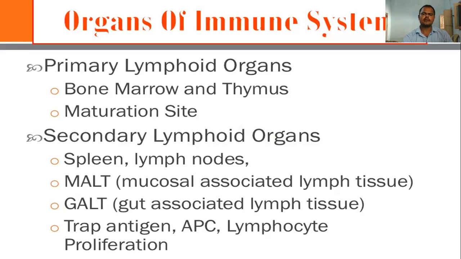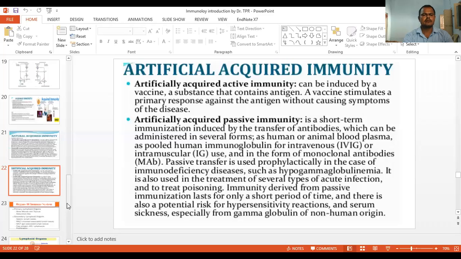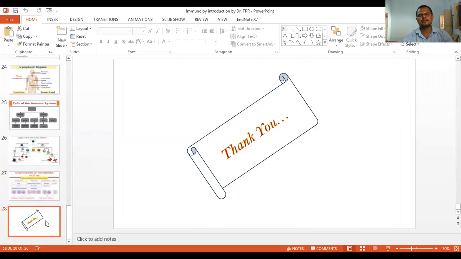And lymphoid organs. So these are the two systems, innate immunity and acquired immunity. Today we discussed in detail the two branches of immunity, acquired immunity and innate immunity, and then in some more videos we will cover the remaining subjects.